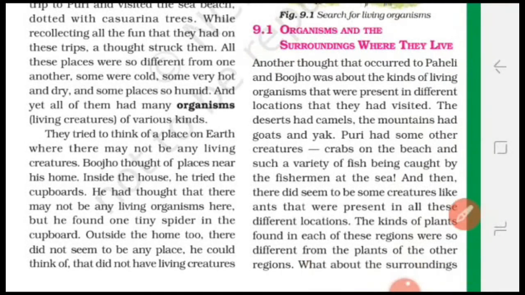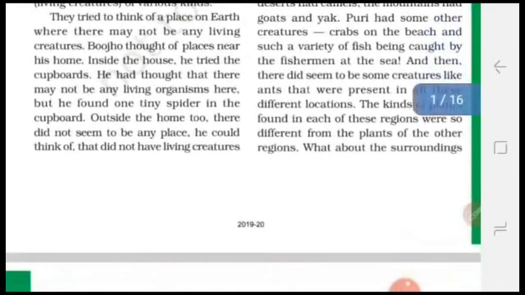Means some organisms live in water, some live on land, some fly in the air, some live in the desert like camel, some animals live in cold places like polar bear, and a variety of organisms live in seawater. And different kinds of plants are also present in these different areas.